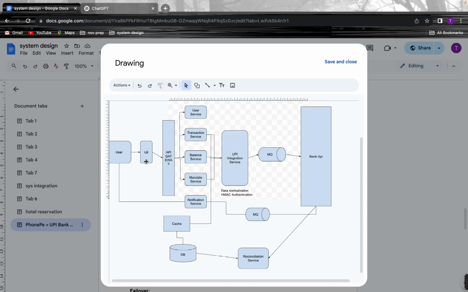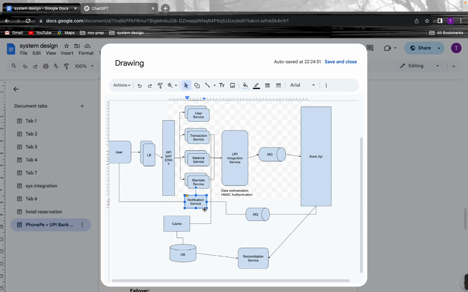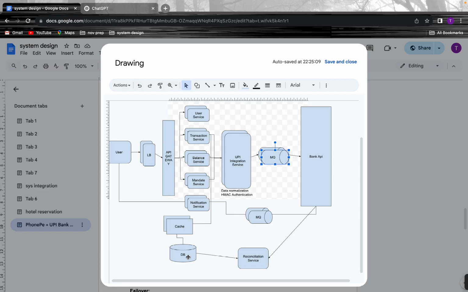Okay, how are we going to scale? As part of scaling, we could have multiple instances of the load balancer and all the services, so that if one service goes down, another instance can pick up and work on it. Also, if there is one cache, it will be a single point of failure. We could have multiple MQs. The reconciliation service also could have multiple instances. Since all these services are stateless, it is easy to scale them.